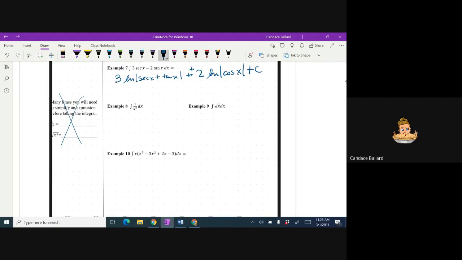So I need the variables to be in the numerator and I need them to have exponents. They could be fractional exponents. So in order to move this, I'm going to rewrite this by moving it upstairs: x to the negative 2 dx. Now it's in a place where I can add 1 and divide by the new exponent. So I add 1, which gives me x to the negative 1, divide by negative 1, and then always plus c. Probably that's not what the answer is going to look like. They will likely move that negative exponent back downstairs and float the negative in front, so it'd probably be negative 1 over x plus c.